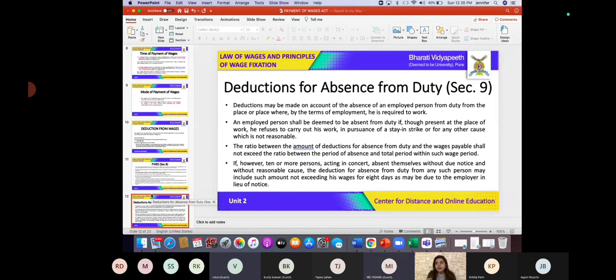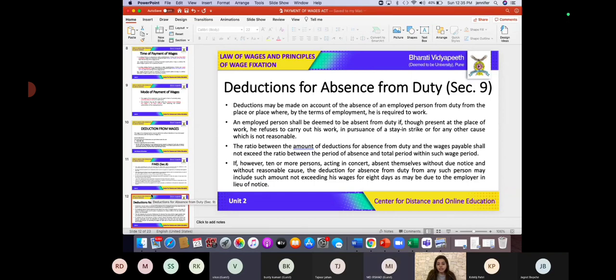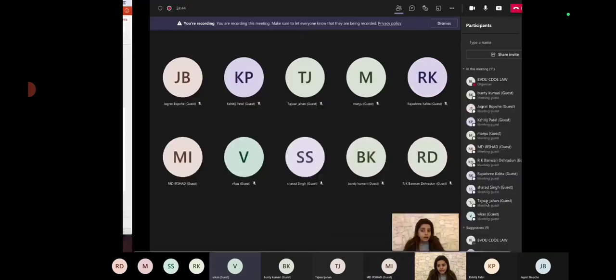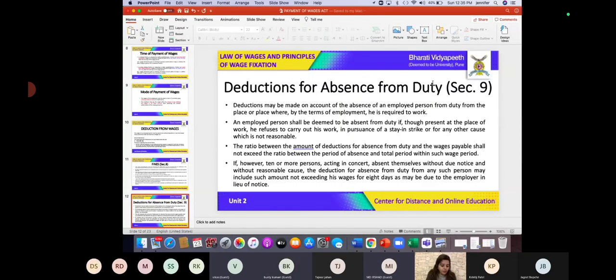If there is an absence of 1 day, then the deduction of the wage is going to be for 1 day. If the absence is for 10 or 15 days, then the deductions are going to be for those 10 or 15 days, right? Furthermore, the amount deducted for the absence from duty should not exceed the sum which bears the same relationship to the wage payable in respect of the wage period as the period of absence bears to such period.